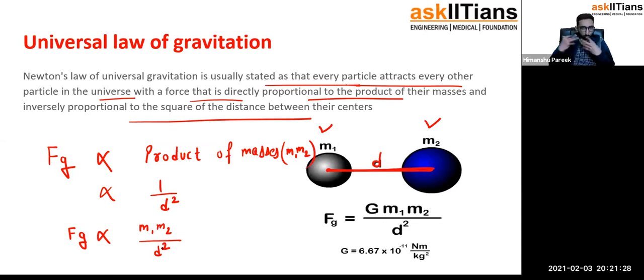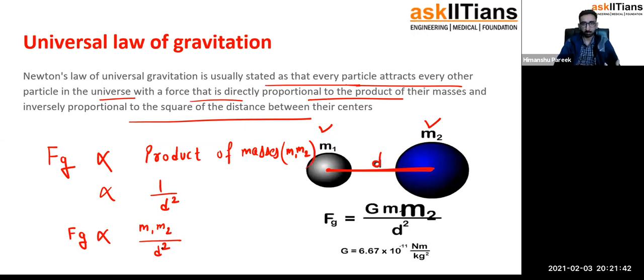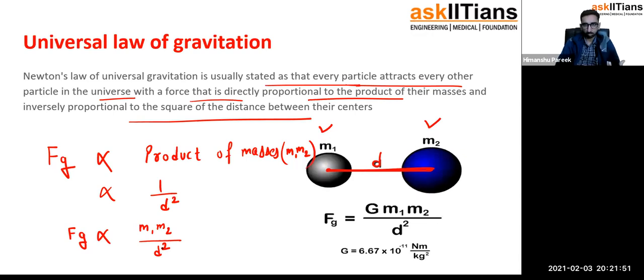Now, what is the proportionality constant? This proportionality constant is very important here. You should understand this part very well, because many questions have been framed in previous examinations. If you see the past year papers of JEE Mains, and some Olympiad exams also, you will find that gravitational force based questions come a lot, and we need to understand each and every part here. It shouldn't be that we simply remember the formula. We should remember the dependence of gravitational force.